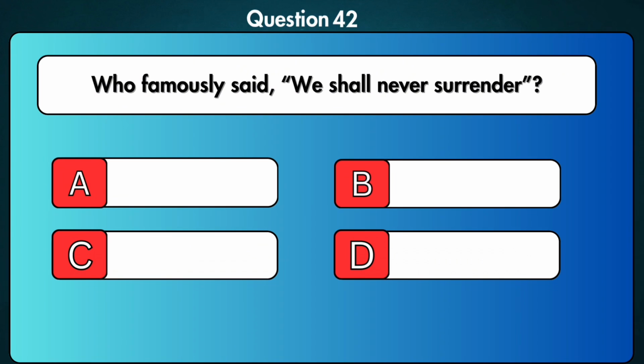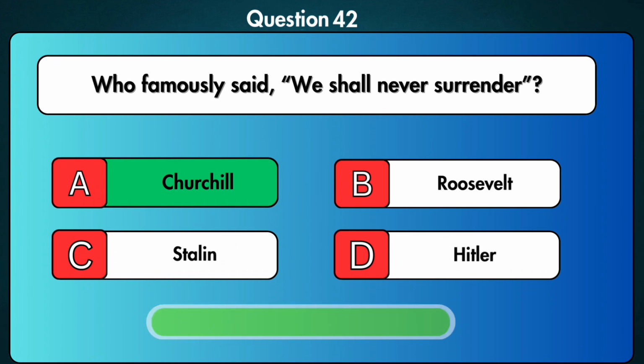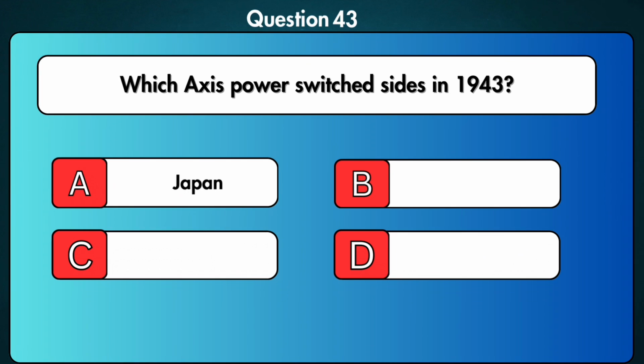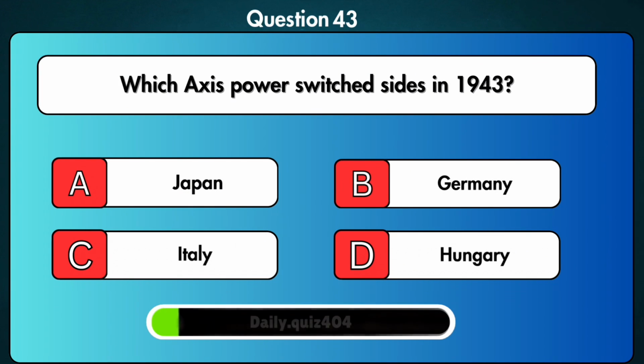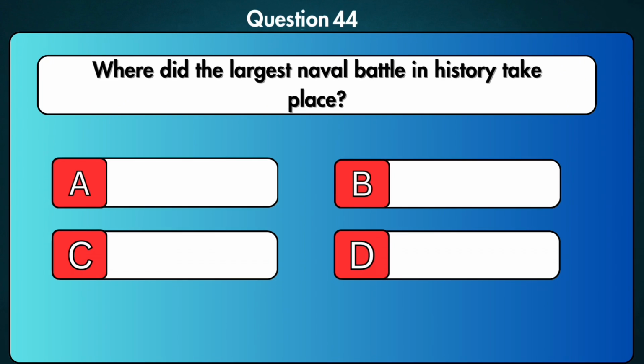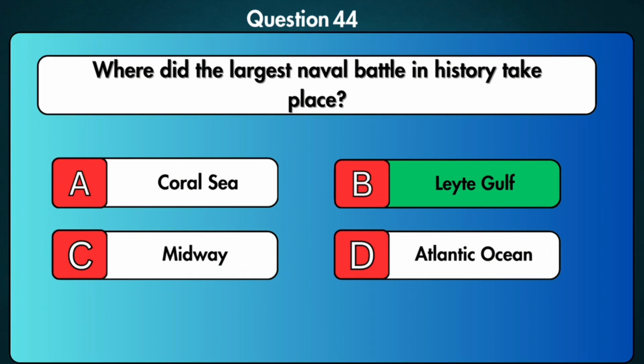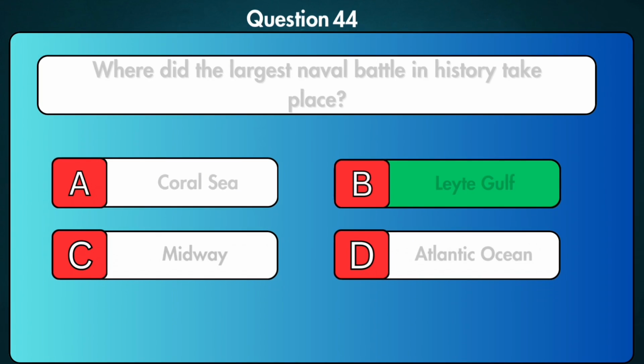Who famously said, "We shall never surrender"? Churchill. Which Axis power switched sides in 1943? Italy. Where did the largest naval battle in history take place? Battle of Leyte Gulf, fought in the waters off Leyte Island in the Philippines.